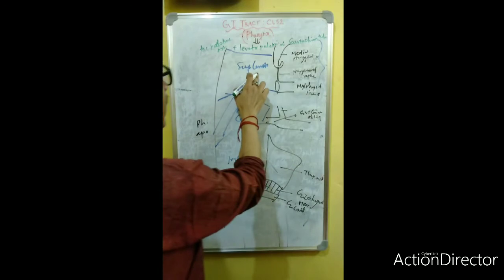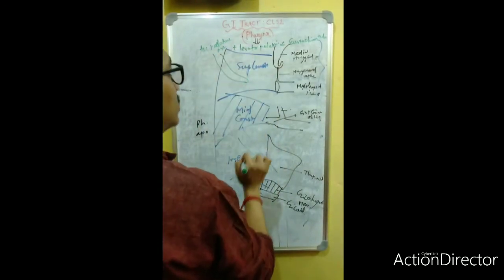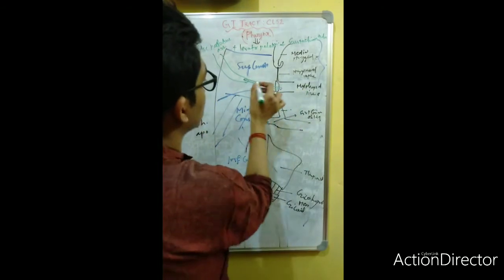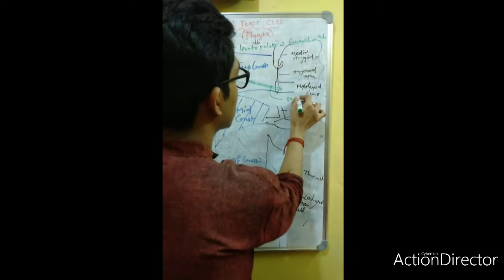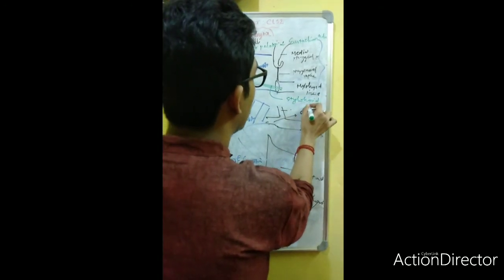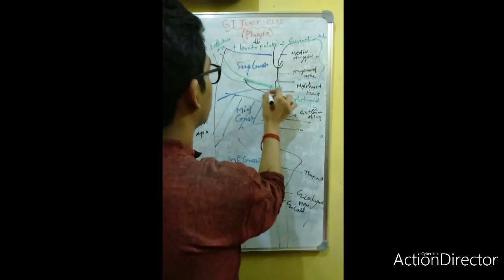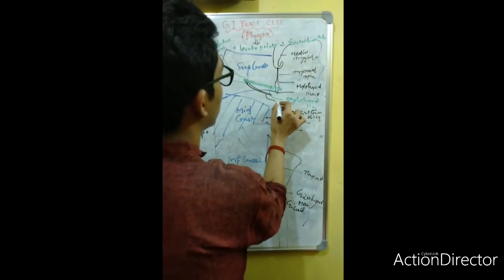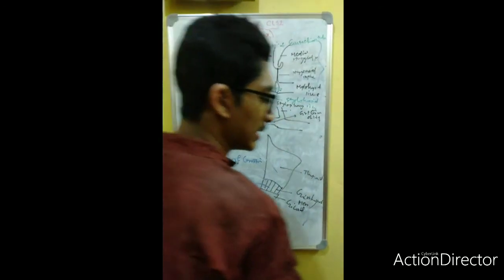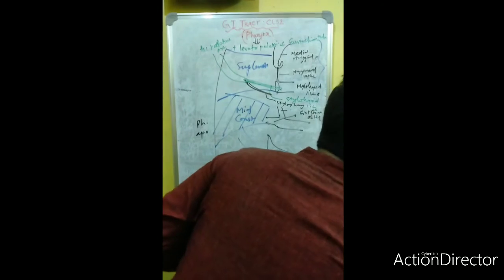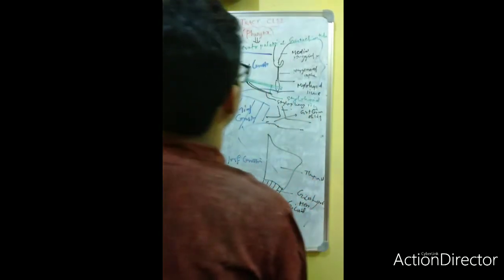Now, between the superior constrictor and the middle constrictor, there will be the styloid process. Towards the styloid process, this is the stylohyoid ligament, and this is the stylopharyngeus muscle.